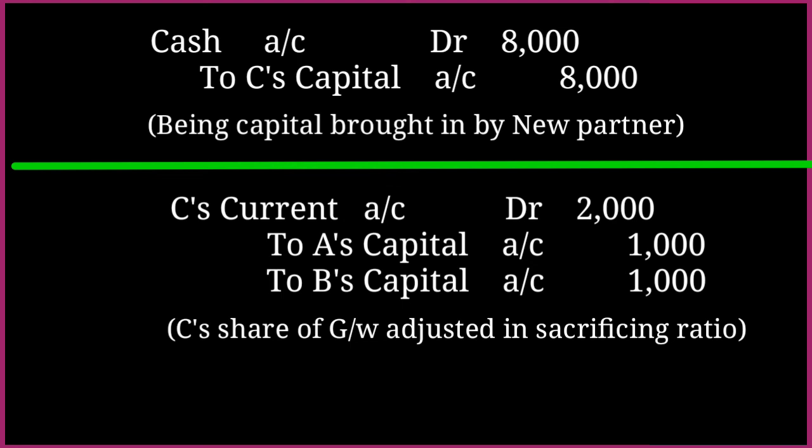C's share of goodwill, rupees 2,000, is distributed to the sacrificing partners, A and B, in their sacrificing ratio. Here the sacrificing ratio is 1:1 because in this question A and B are equal partners. So the sacrificing ratio we also consider equal. That's why we credited an equal amount, 1,000. Is it clear? This is how we record the transactions when the goodwill is hidden in the question.